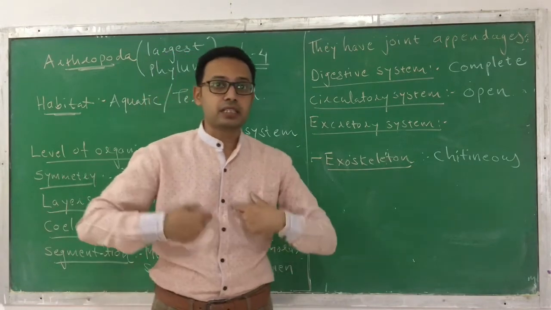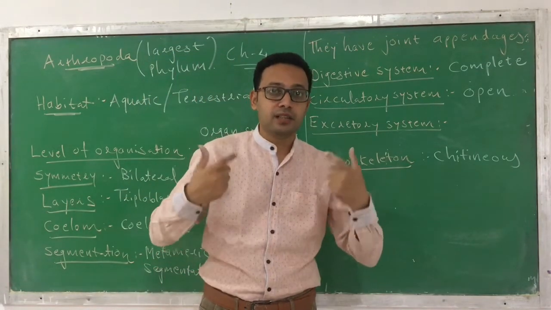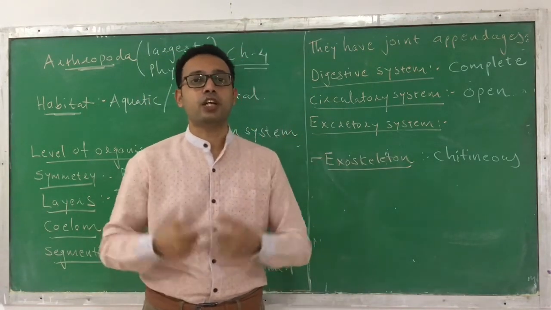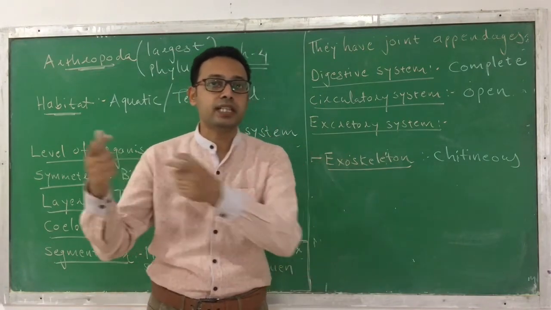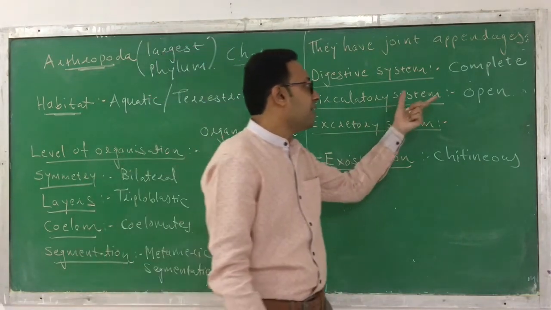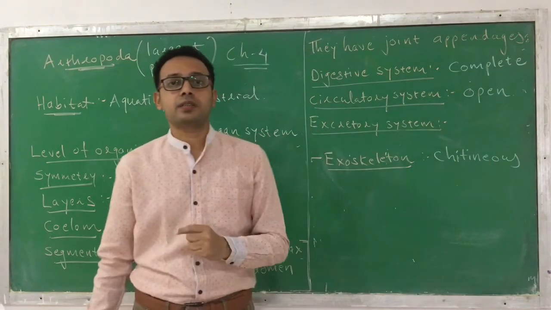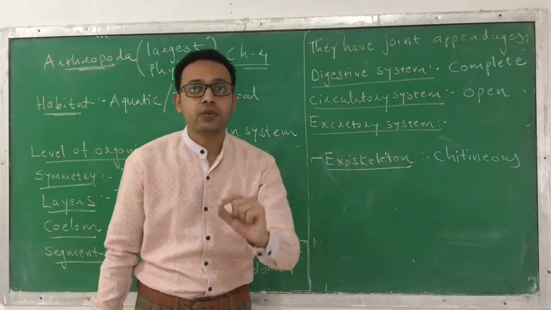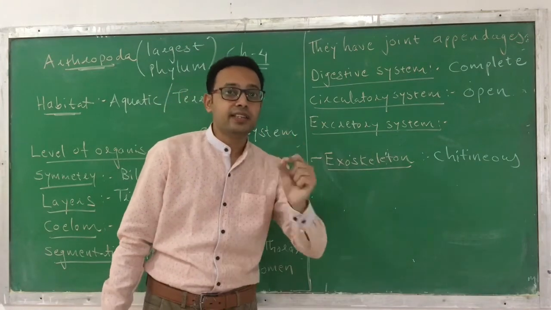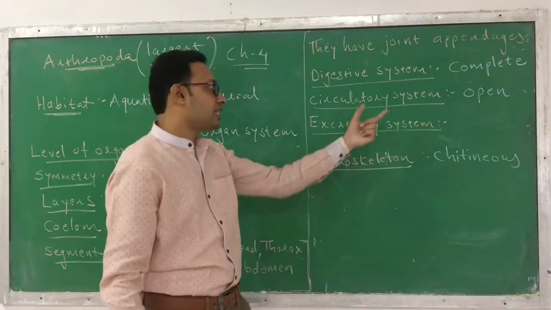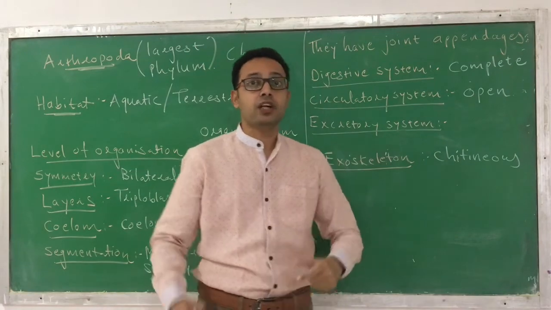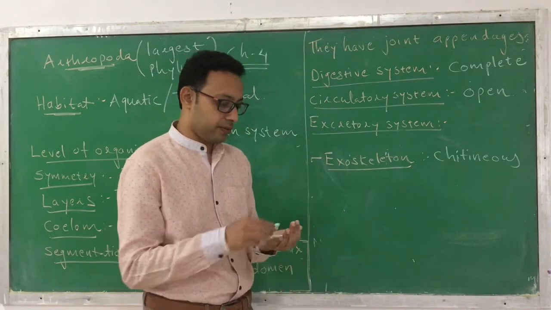Closed means like us, where the blood is circulating in a closed system of arteries, veins and capillaries. But in phylum Arthropoda, it is an open kind of circulatory system. That means the blood is flowing into body cavities with low pressure.